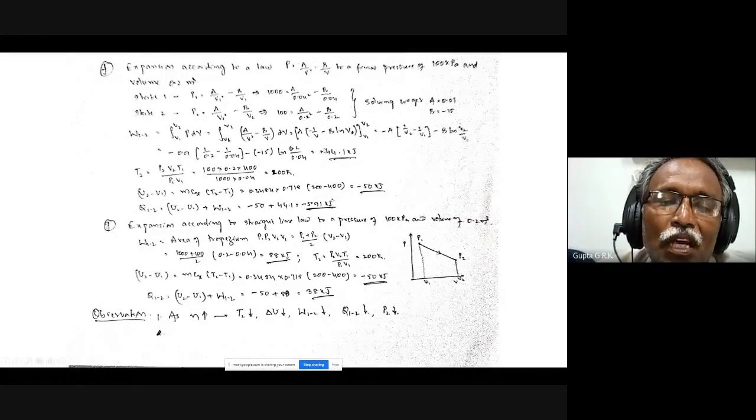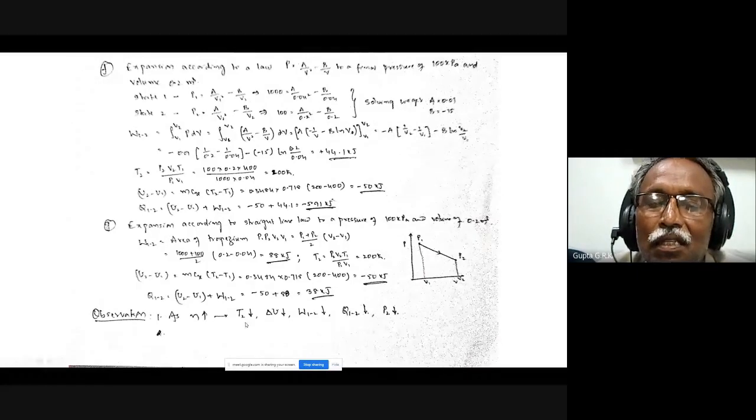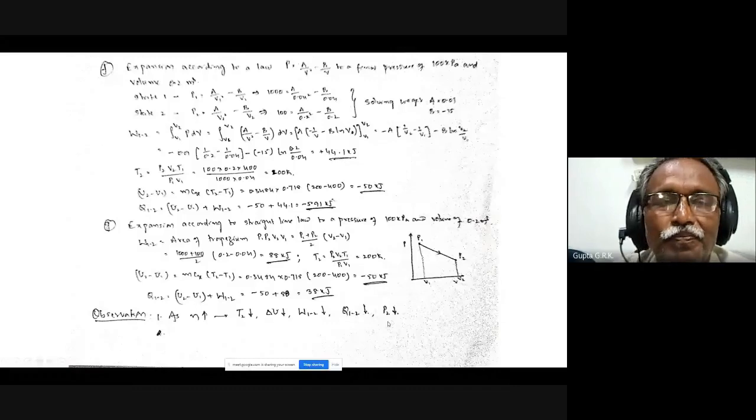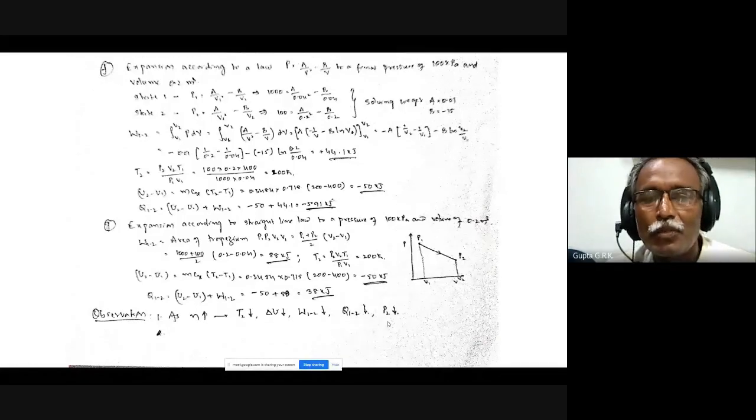Okay, so the observation: as n increases, T2 decreases, delta U decreases, W12 decreases, Q12 decreases, and P2 decreases. So this is the observation you can make. Any doubts in this problem?